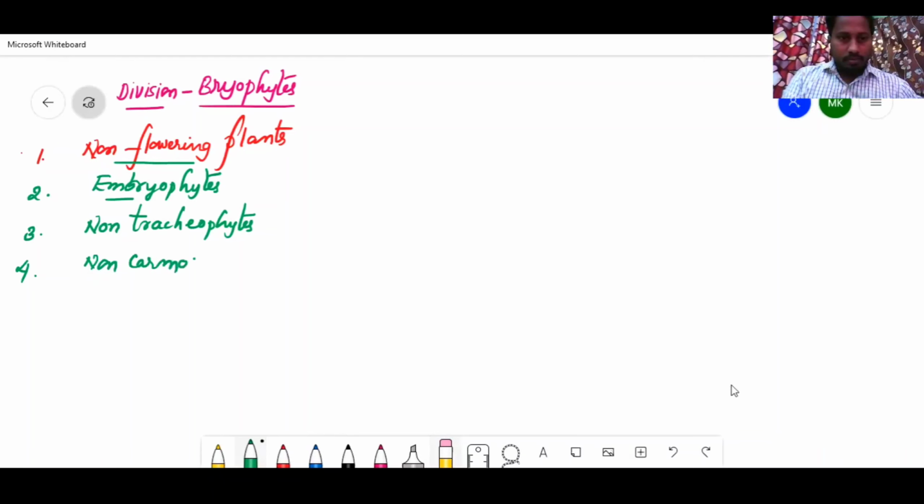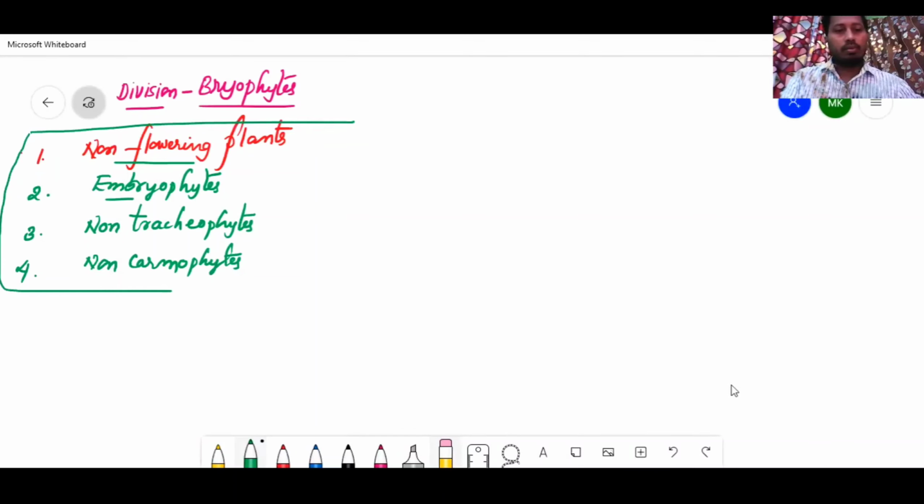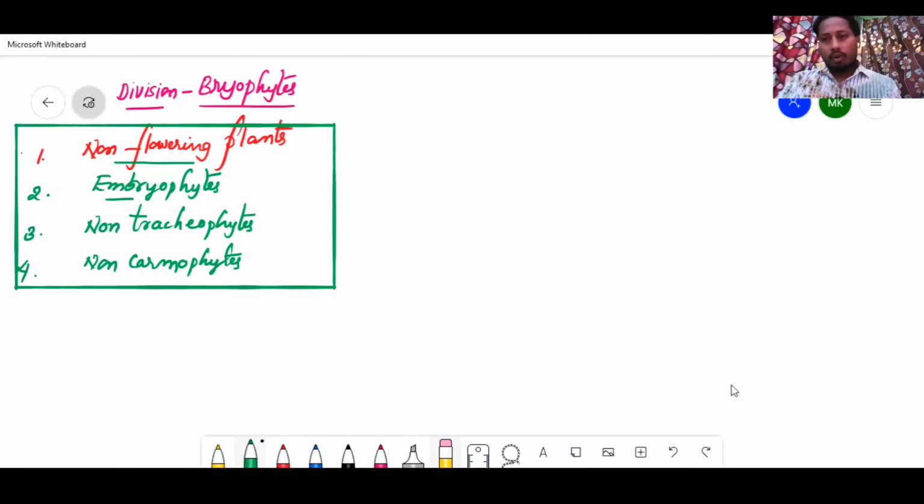non-carmophytes. All these terms belong to division bryophytes. So one by one, what is their habitat, where they grow, how the plant body is, how they increase their number, which type of reproduction is involved, everything we will learn. So before we answer one by one,